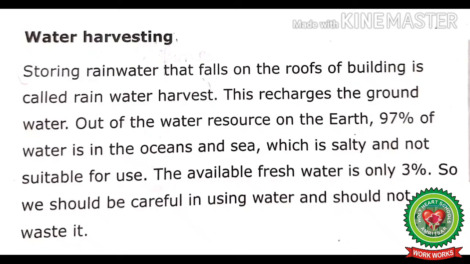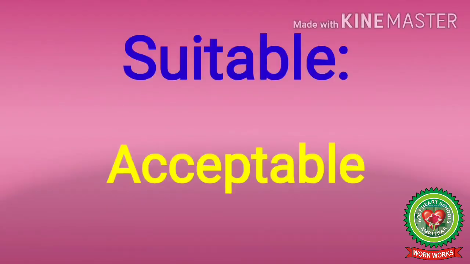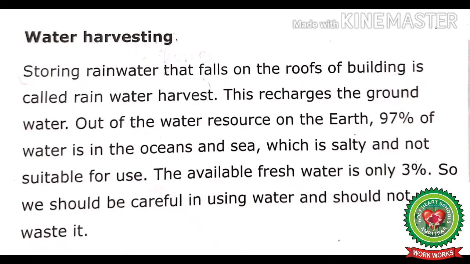Oceans means huge water bodies. Seas means salty water bodies smaller than ocean. Suitable means acceptable. Let's continue. The available fresh water is only 3%. So we should be careful in using water and should not waste it.